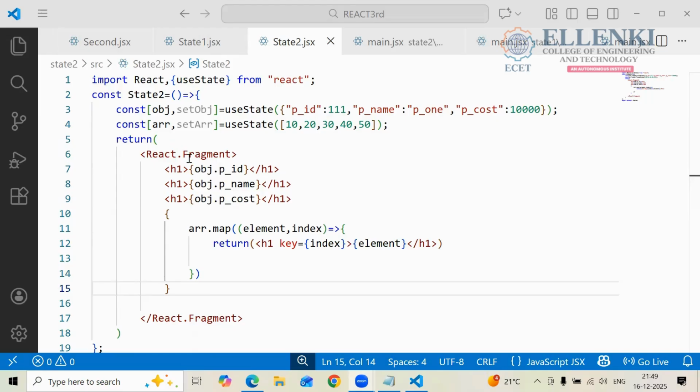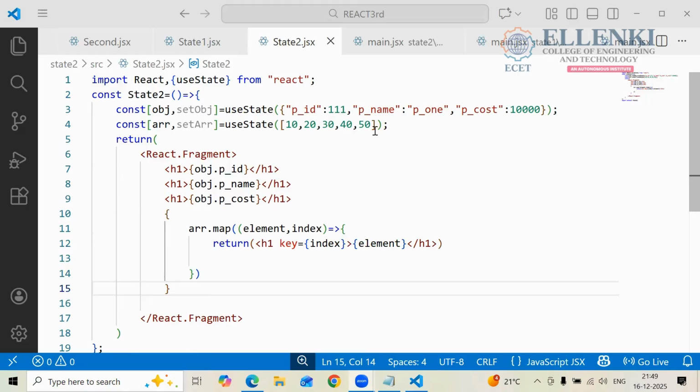Yes. So here we are taking one array. In this array, how are we going to define the values? We keep the element and the index, right? So 10 has what index? 0, and then 1, 2, 3, 4. Indexes are 0 to 4 and the values are 10 to 50.